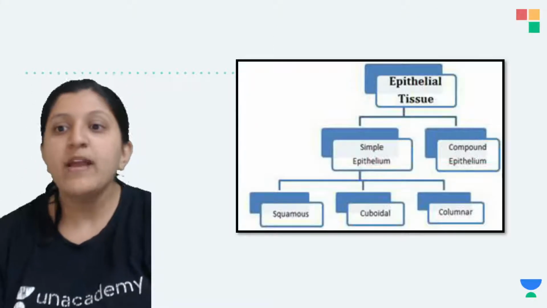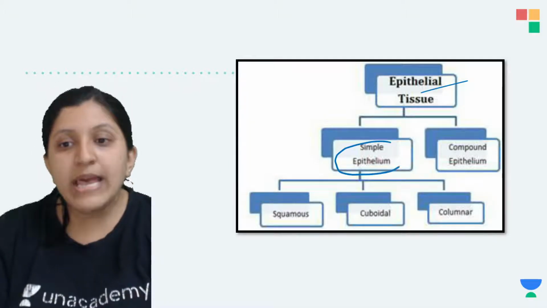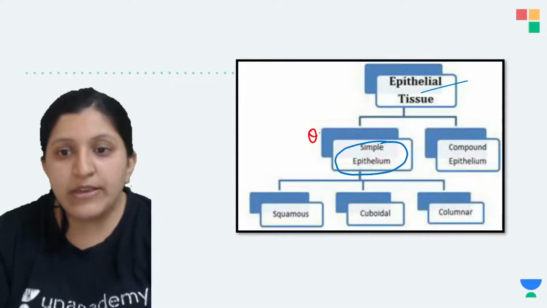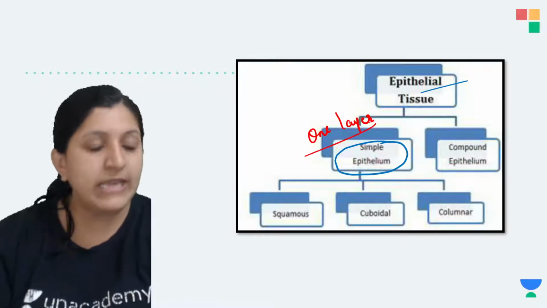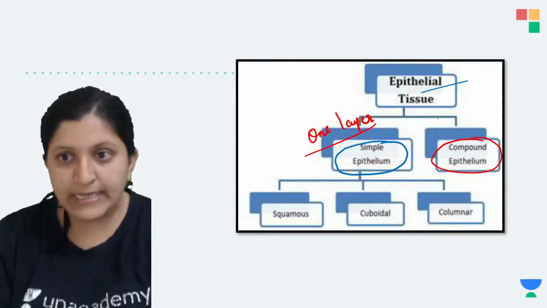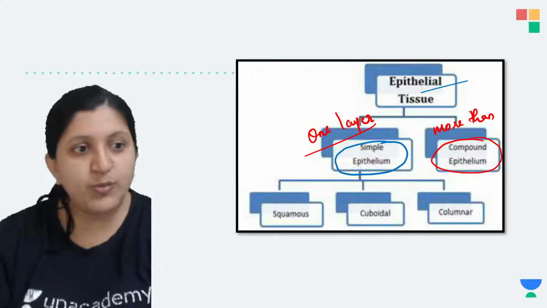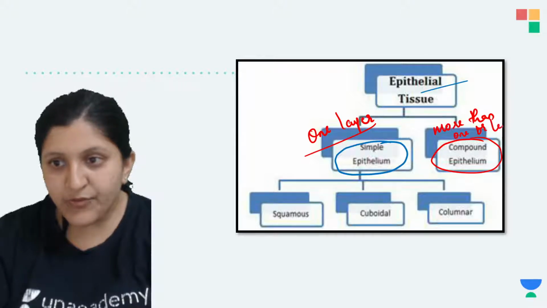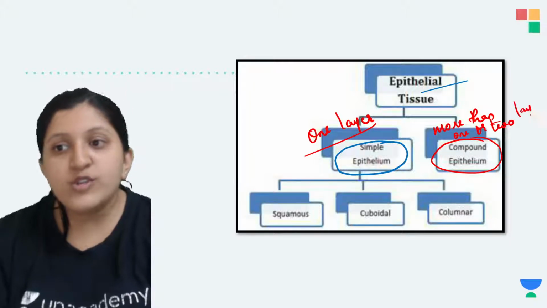So let's see this one now. Epithelial tissue is classified as simple epithelium. What is the meaning of simple epithelium? That means only one layer of epithelium that you can find. Now when we mention a compound epithelium, it is two layers or more than two layers. So more than one layer you can find. That is for the compound epithelium. Layers of what? Layers of epithelial cells.